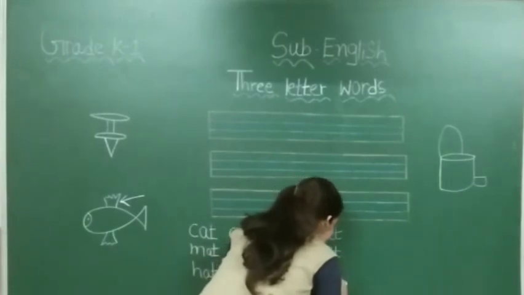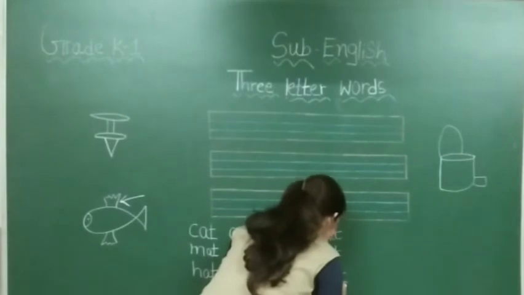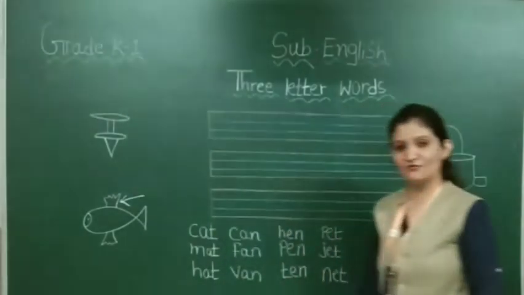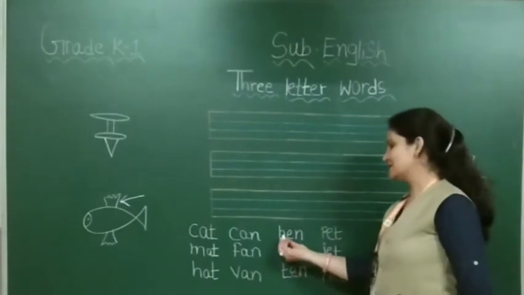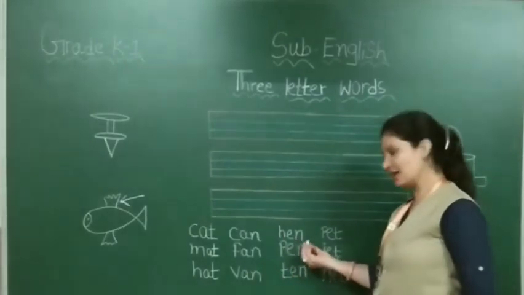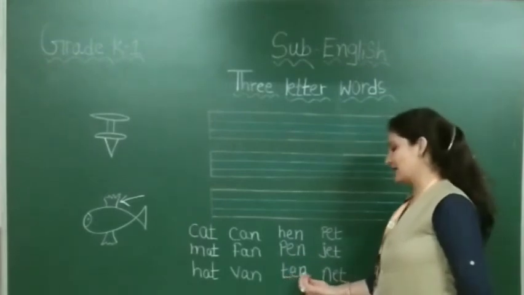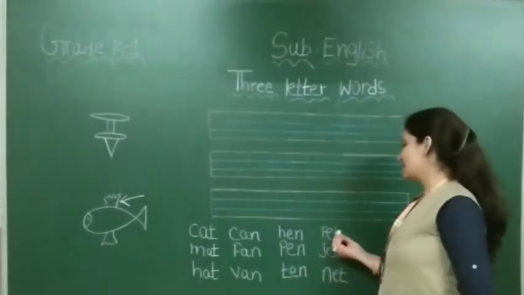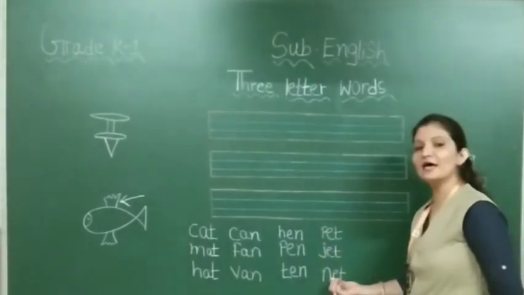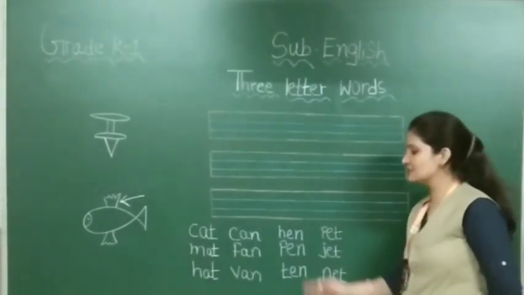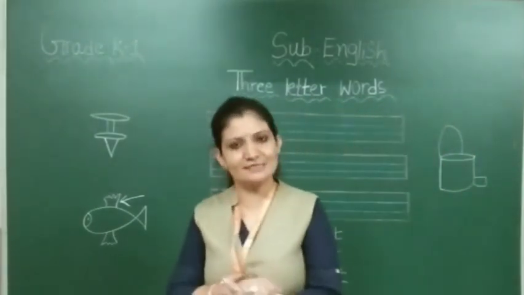And N and T, net. Now the three-letter words of E sound are: hand, pen, ten, pet, jet, and net. These 12 are three-letter words of A and E sound.